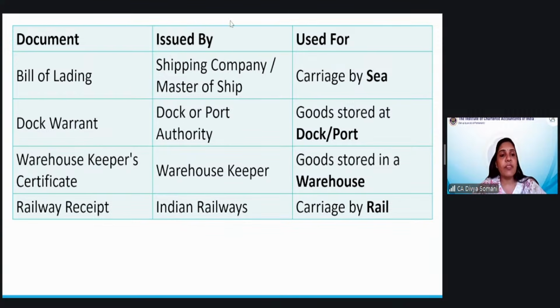So you should know whenever a bill of lading is issued, this is issued by the shipping company. Whenever goods are transferred from one place to another by ship, the shipping company, that is the master of the ship, issues this bill of lading whenever the goods are being carried by ship or sea, through the sea route. Dock warrant is issued by the dock or the port authority. Then the warehouse keeper certificate is given by the warehouse keeper always, and the railway receipt is given by the Indian Railways. If you talk about BILTI, it is given by the road transport mechanism, that is buses and all.